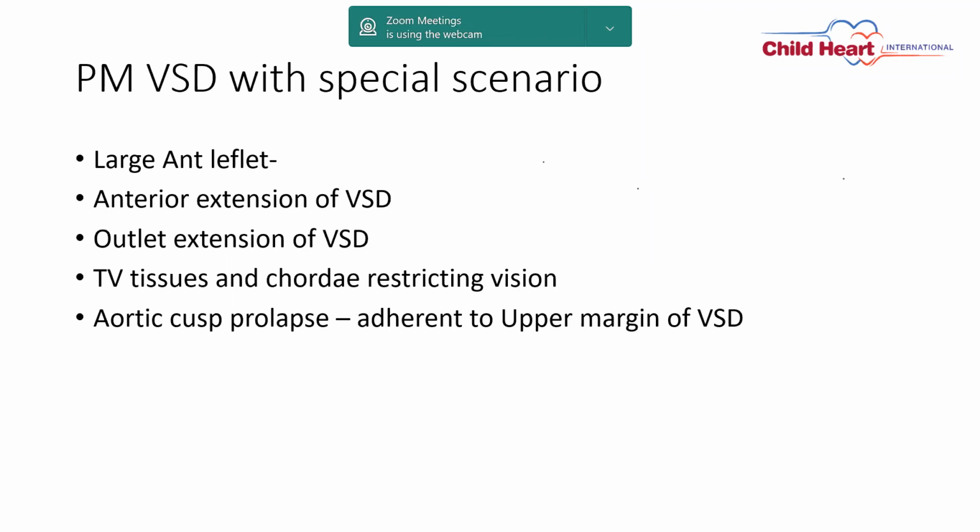Sometimes the aortic cusp is prolapsing and adherent to the upper part of the perimembranous area. So whenever you are taking sutures at the anterior superior area, make sure that your suture doesn't take any bite into the aortic cusp. So always take care of injury to the aortic cusp. If your sutures are away in the posterior inferior area, then you are safe with the conduction tissue.